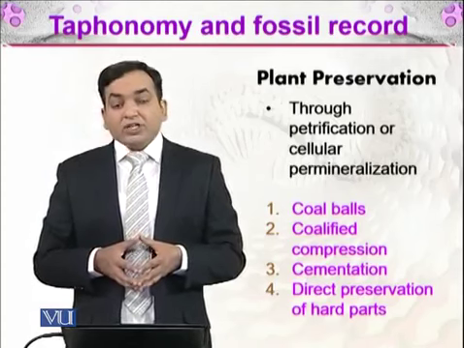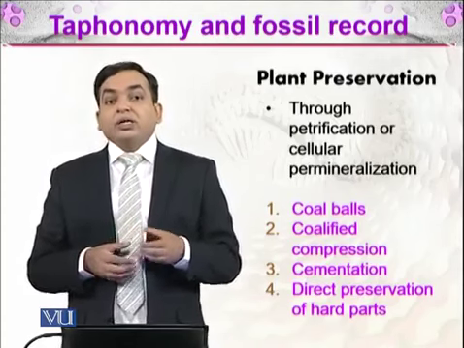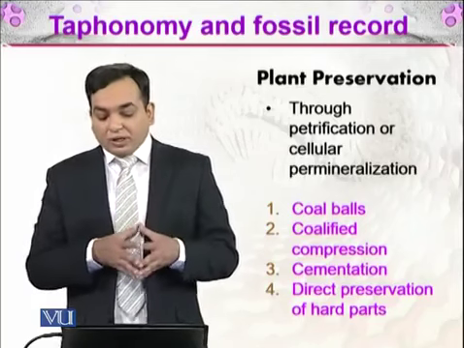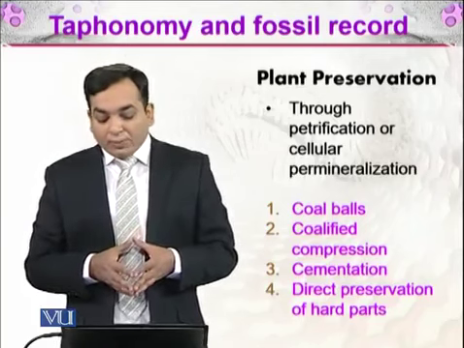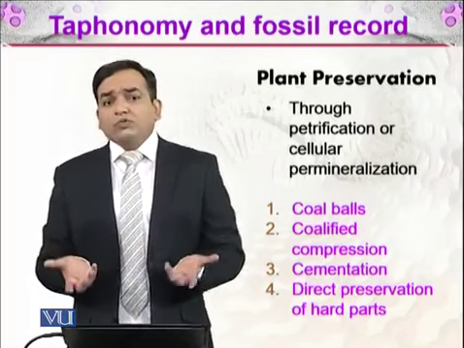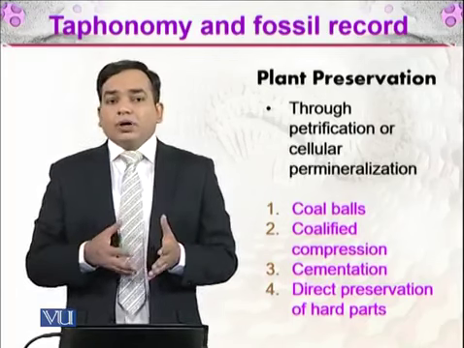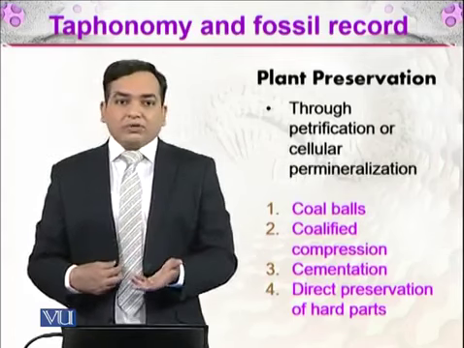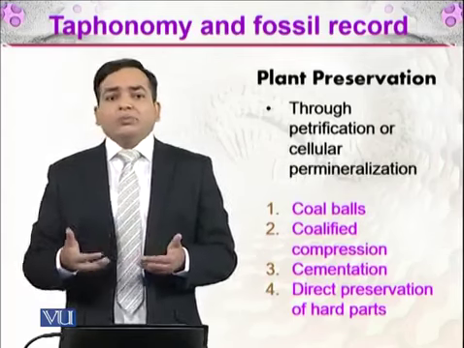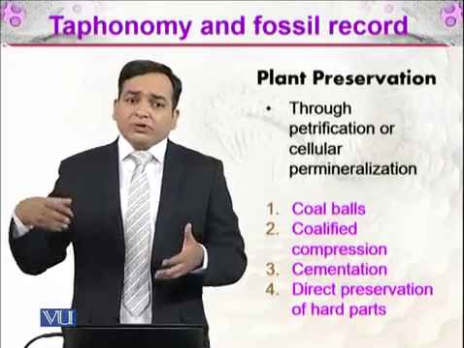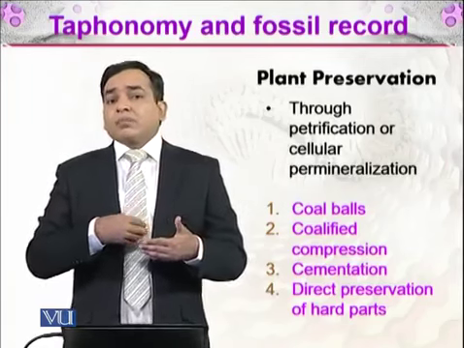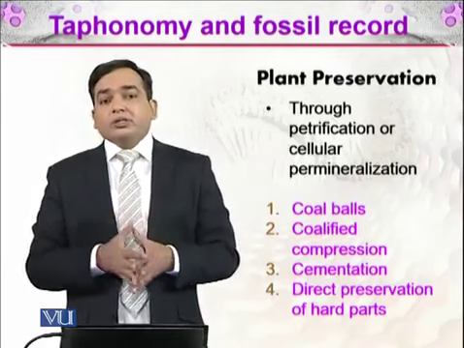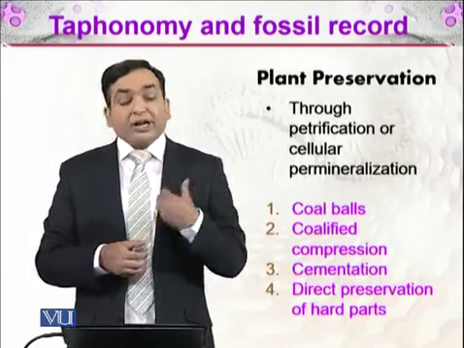And the cementation, again we have discussed that: calcium carbonate deposits in the tissues. And direct preservation of the hard parts. Wood is a direct hard part of plants, and it is directly preserved as it is with the help of permineralization. The minerals are deposited inside the cellular compartments of the cellulose, and that in turn results in direct preservation.